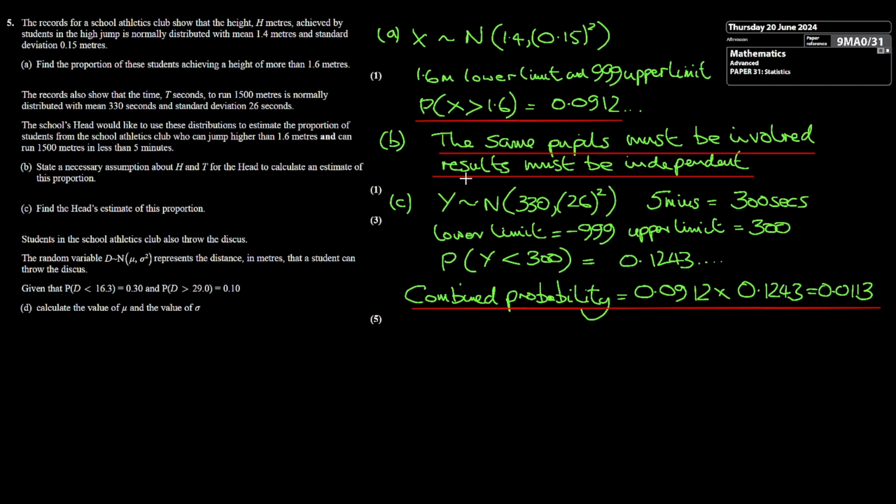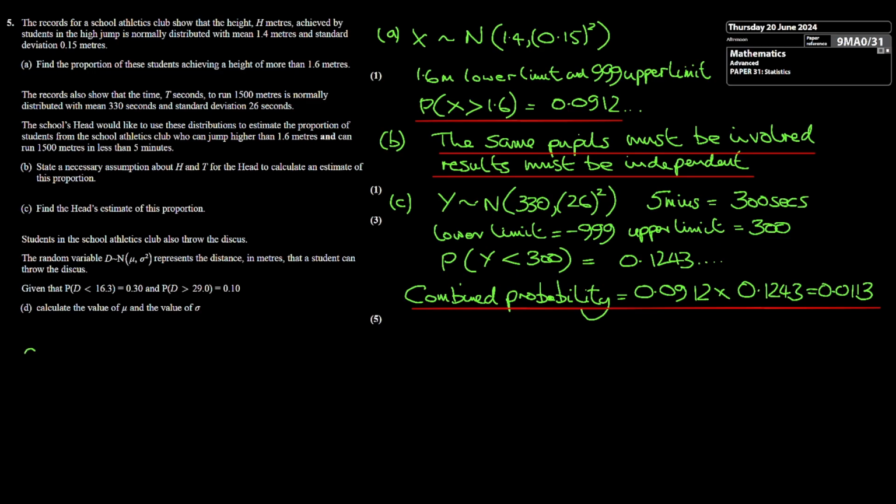So there it is written down, and I've also included that the results must be independent. And what that means is that the performance in the high jump must not in any way affect the performance in the 1500 metres. So there we are. That's the answer to part B, squeezed in between A and C.